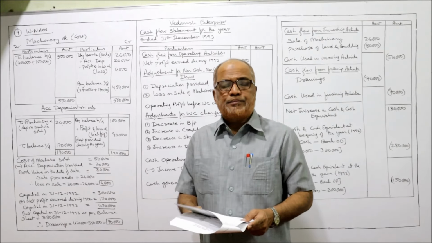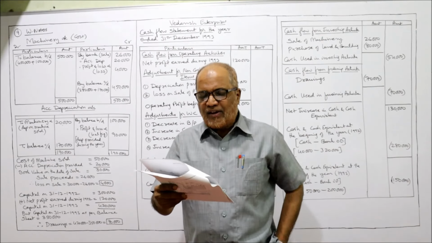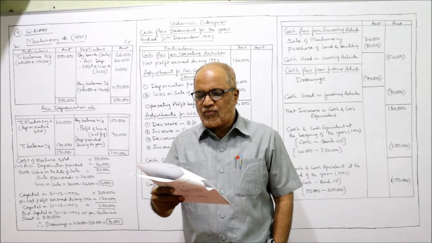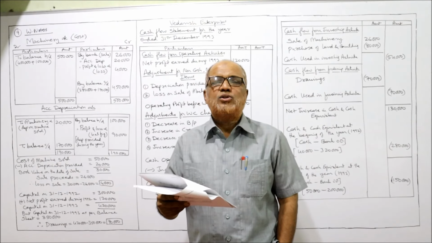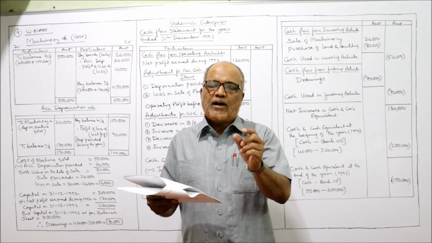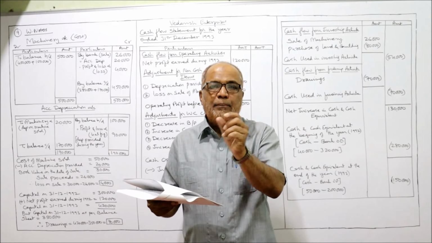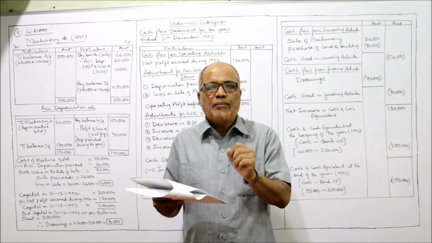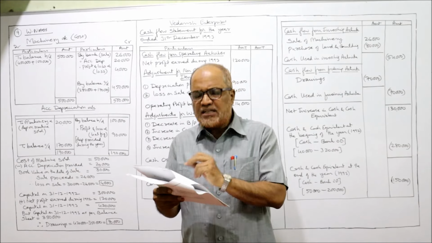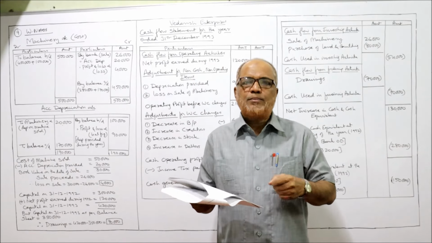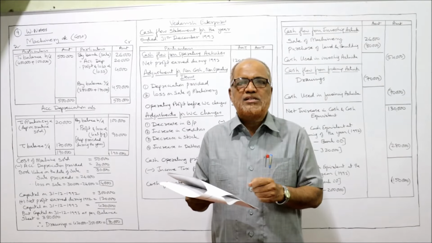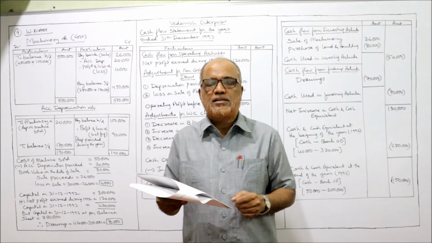Now the 9th problem. From the following information of Vedansh Enterprises, prepare a cash flow statement. First point, it is not a company. The name of a company will end with the word Limited, LTD. Limited must be there. Here it is given Vedansh Enterprises. The first point coming out from this is that it's a sole trading concern.